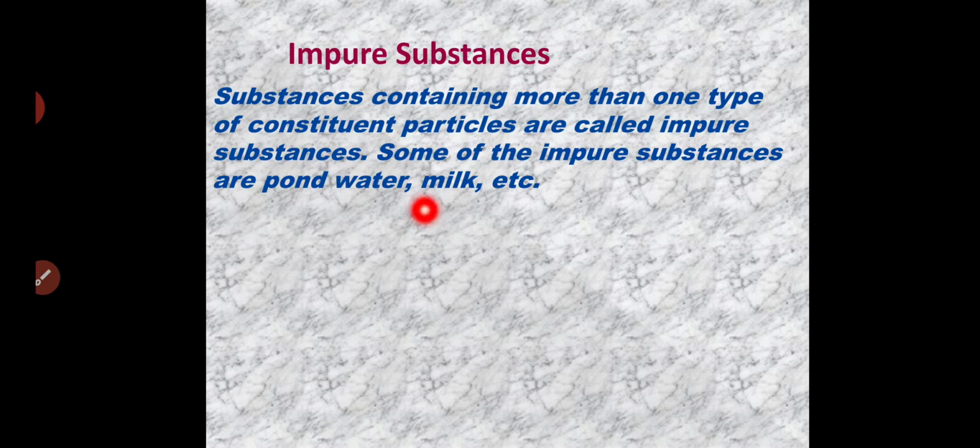Next, impure substances. Substances containing more than one type of constituent particles are called impure substances. Some of the impure substances are pond water, milk, etc. Means when the substance is not mixed with any other substance, that time it is called a pure substance, else it is called an impure substance.